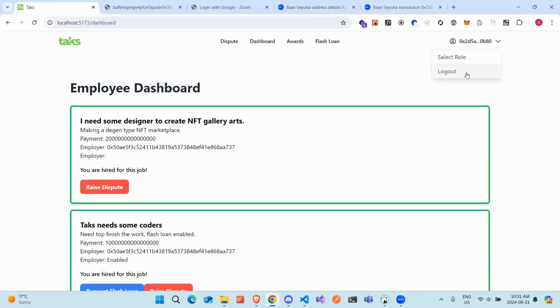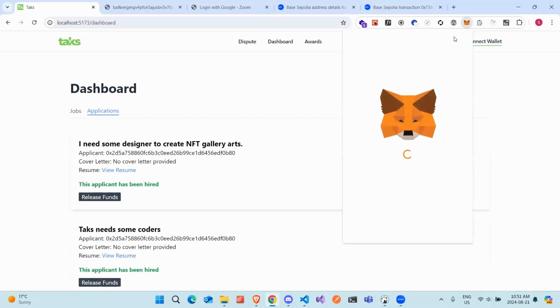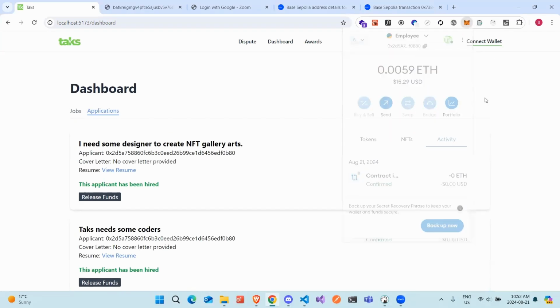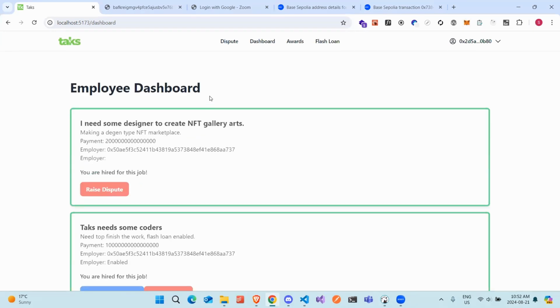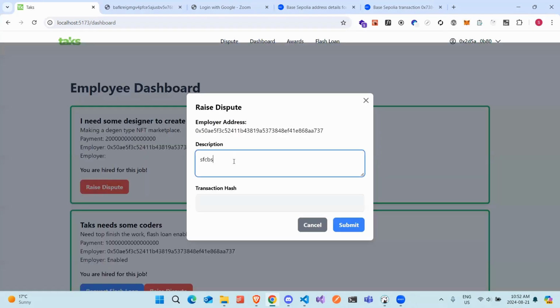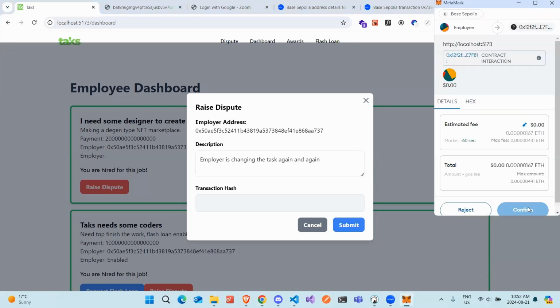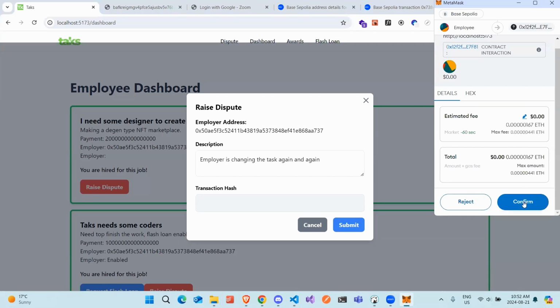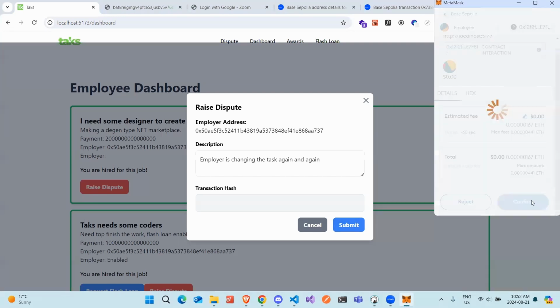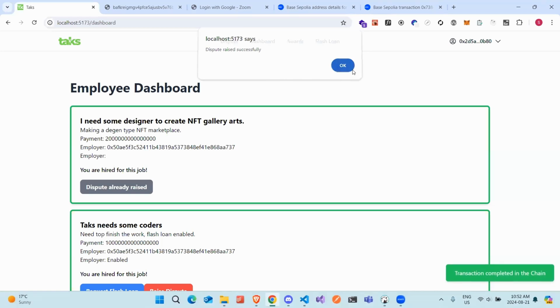And the final part is the juror part. Let me connect, and then I'll say raise dispute. I'll say the employer is changing the task again and again. Like we all know how clients are. They keep making changes, and then we just have to deal with it. If it's unfair, someone can raise a dispute, and the dispute is going to be on the blockchain as well.